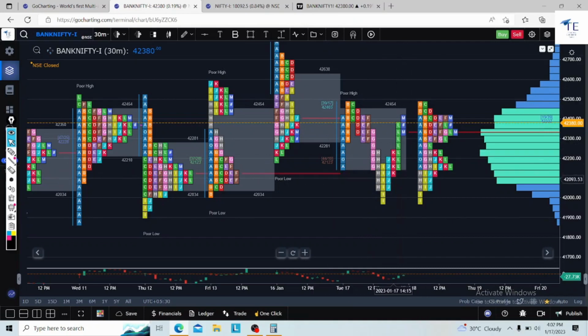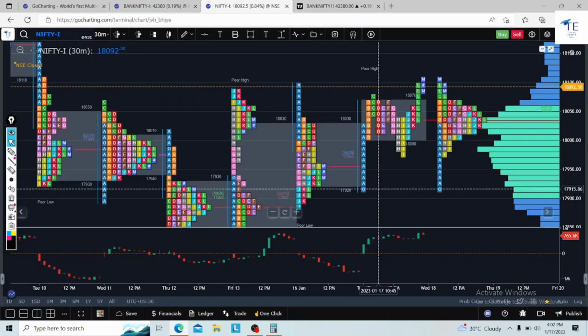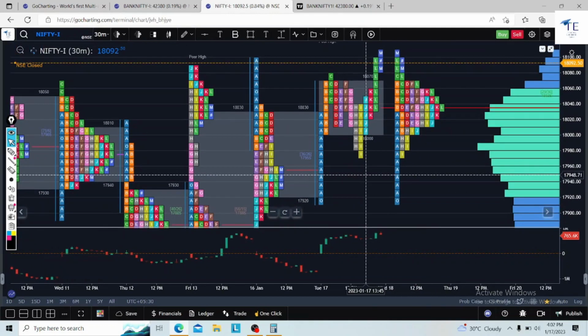That's why this volatility happened in Bank Nifty, but there was very clear information. Then the market came above 280, and that was an up move. So this is how you have to work and calculate in the market. This is our analysis on Bank Nifty and Nifty. It will help you in the upcoming days.